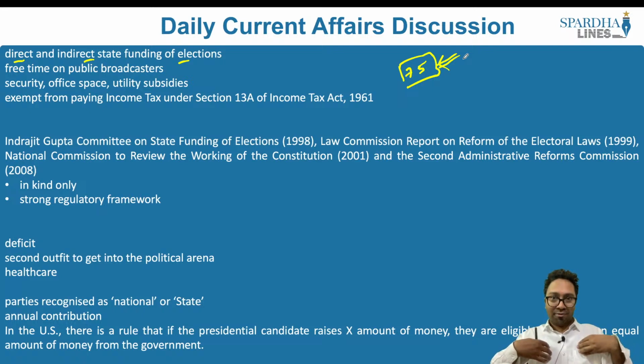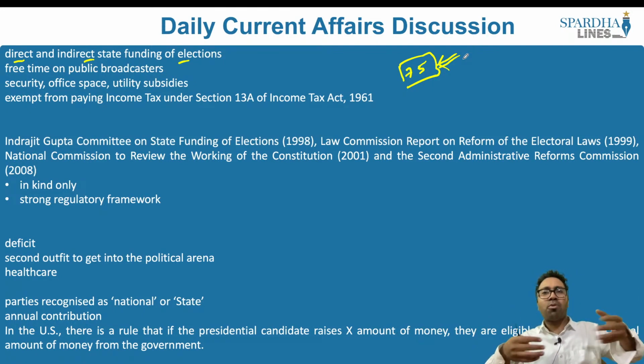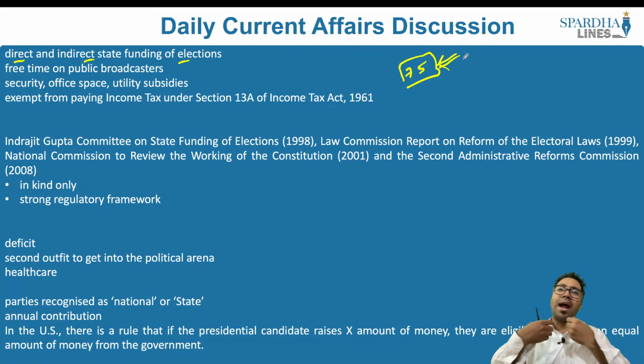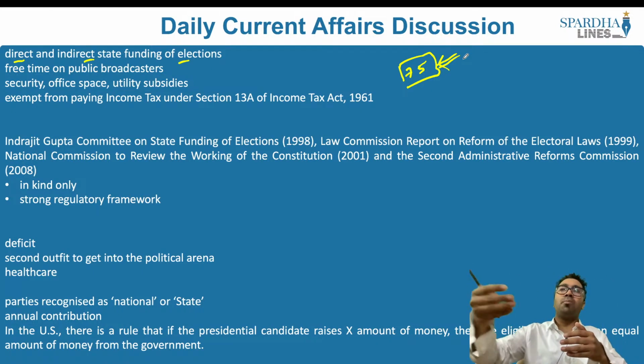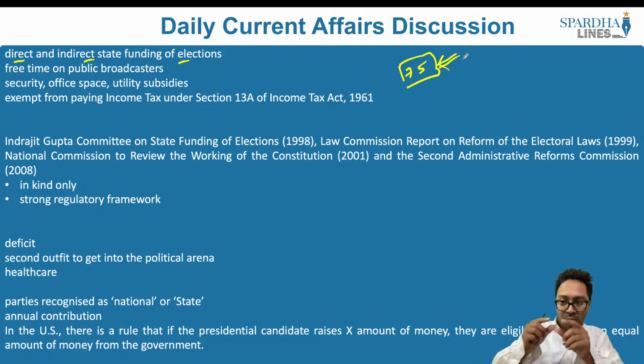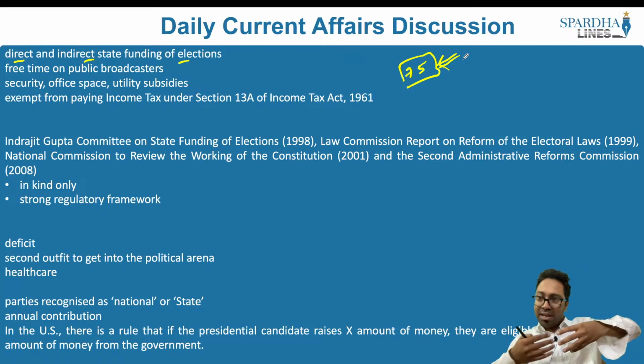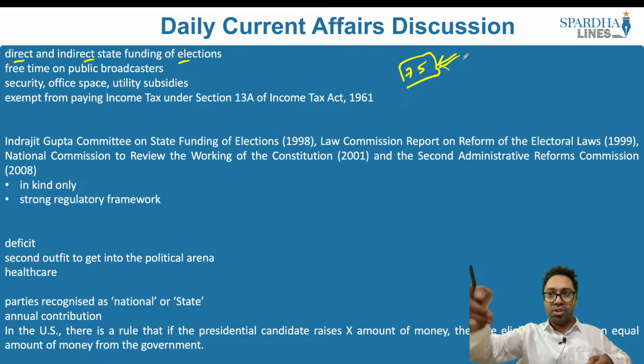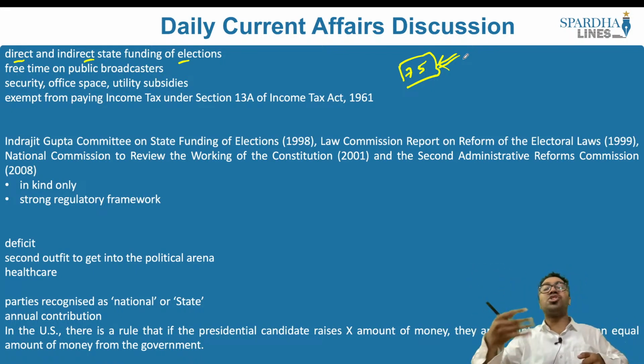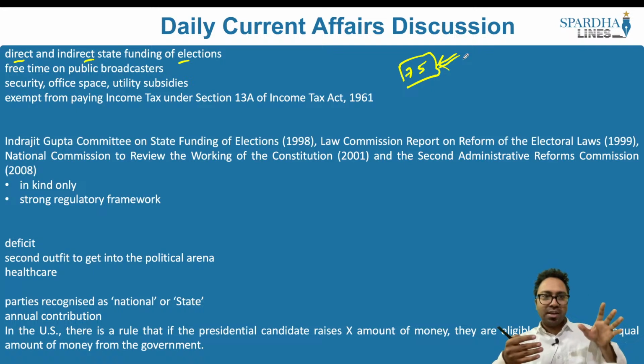So, if I require 50 lakhs for the expenses for that particular constituency, the state will be providing this 50 lakhs directly to me and it will give it up to me so that I can spend on my own. So, I would be able to decide where I am going to diversify this entire 50 lakhs or the 75 lakhs that is given to me. So, the state is giving me this money and I am spending it in my constituency for different kinds of electioneering campaign. This is what is direct elections, where the entire money would be given to me.